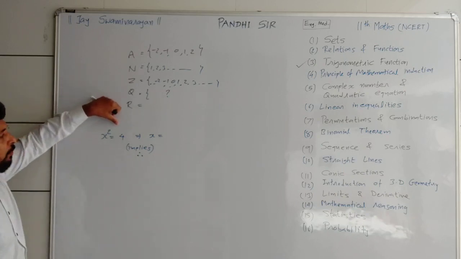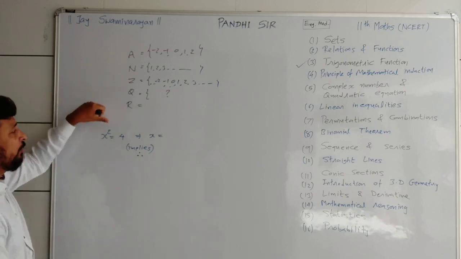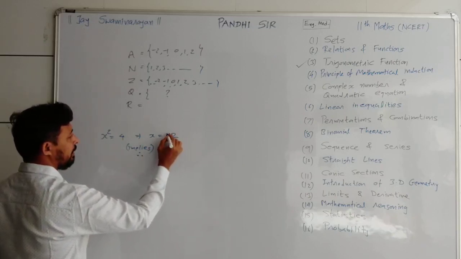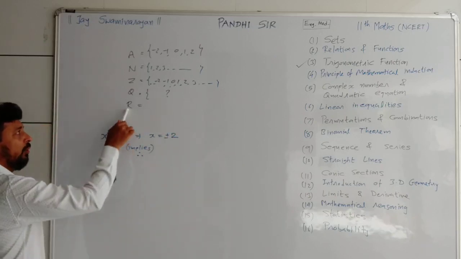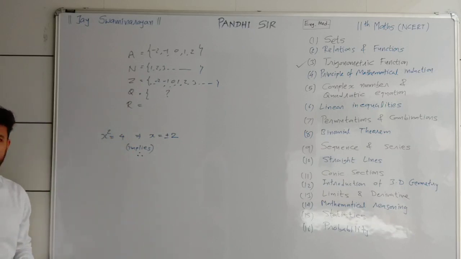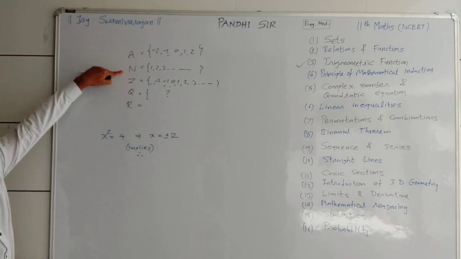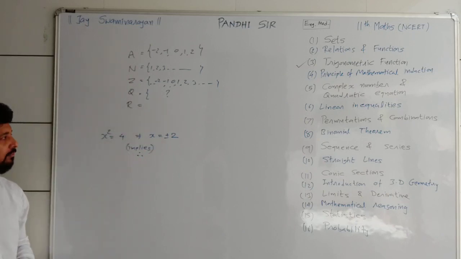Suppose x square is equal to 4 and I am going to take the root of that. Then it is only 2? Yes, it is correct, plus or minus 2 if it is from R, real numbers. Both possibilities are there in Z, Q and R. If only natural numbers, then only take plus 2 there.